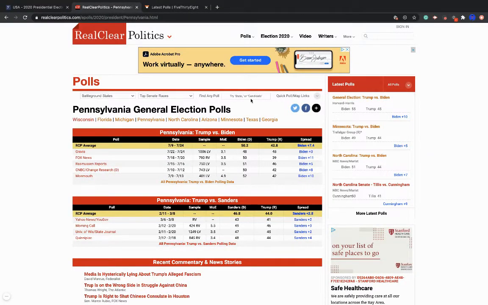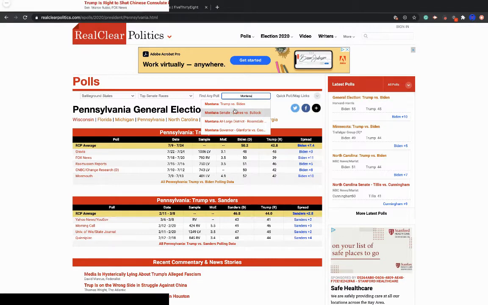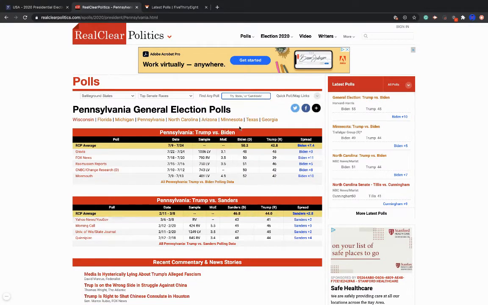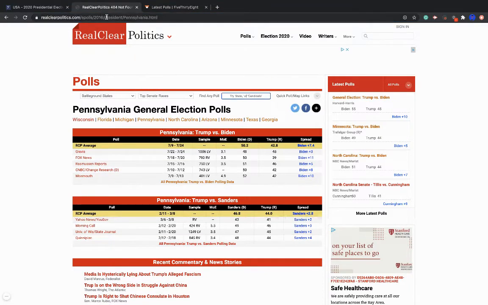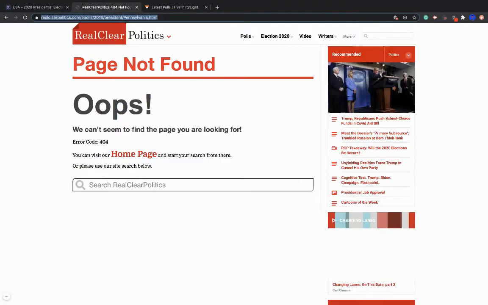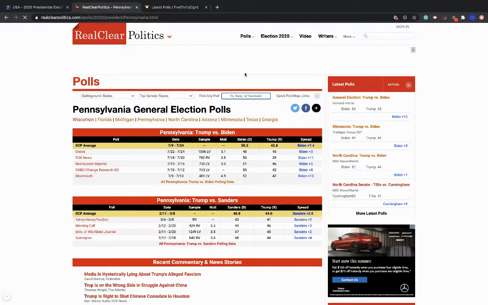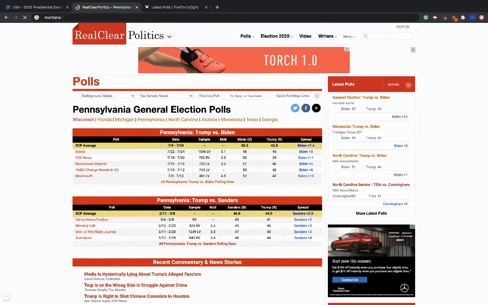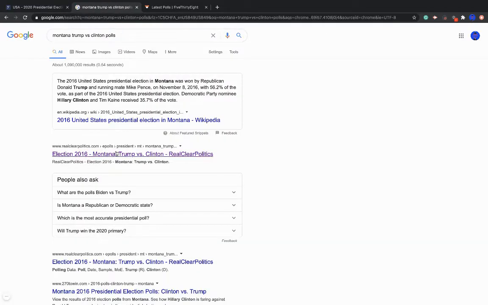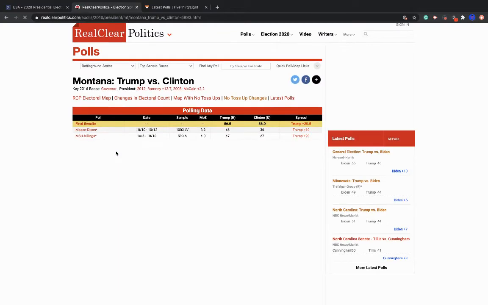So we're going to go to Montana, Trump versus Clinton. Real Clear Politics, I'm really sorry, guys, but it doesn't want to come up. So let's do the Montana Trump versus Clinton polls. There we go. So RCP, pull it up now.